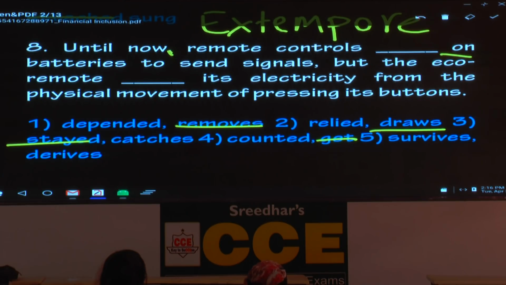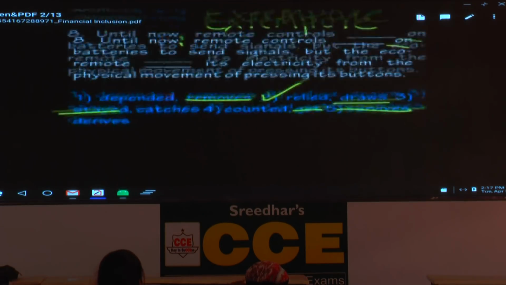Survives, survived or survives? So what is it? Not correct. Now what is the answer based on that? Relied on batteries, one thing, and draws its electricity from the physical movement of pressing its buttons. Perfect. Question number 9.